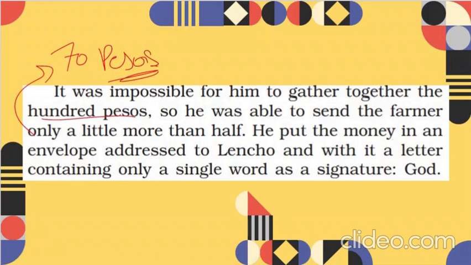So he put the money in an envelope addressed to Lencho, and with it a letter containing only a single word as a signature: God. So Lencho, as this character shows, didn't even expect a long letter or anything. He was just worried, I want my money. So that's why they just wrote God on the letter and put the money, 70 pesos, and gave it to Lencho.